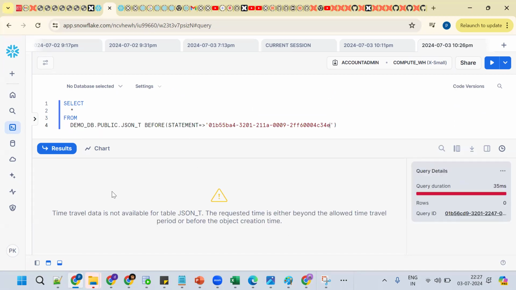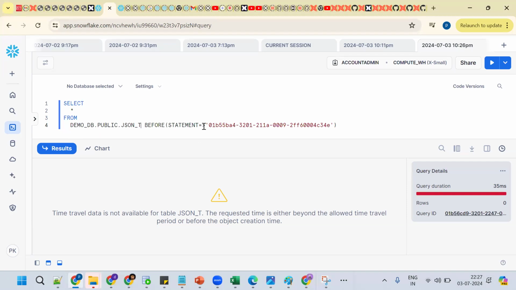Now what's it saying? Time travel data is not available, because why is it not available? Tell me the reason. Anybody can tell? Time travel data is not available for the table JSON key. It says the request time is either beyond the allowed time travel or before the object creation. What exactly does it mean? Retention time got exceeded. No, not about unstructured. Forget about unstructured. This is also a table, no?